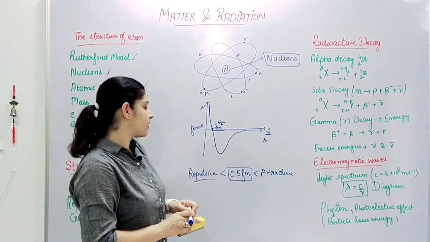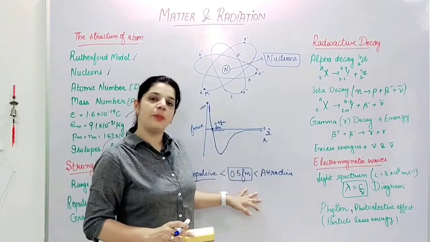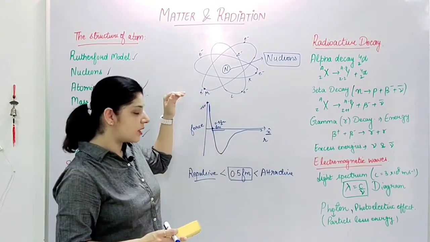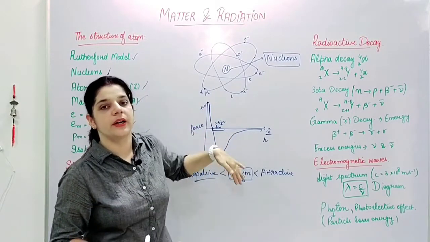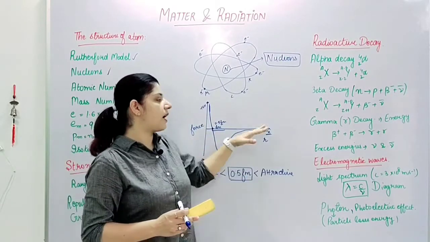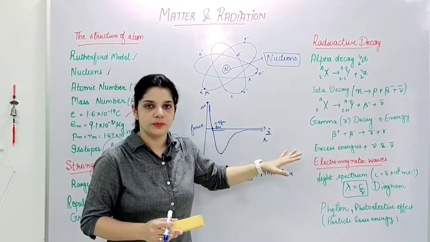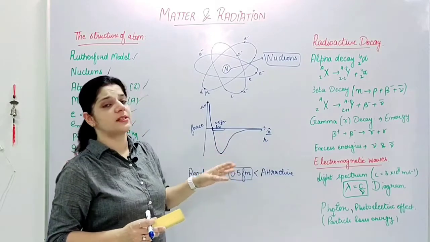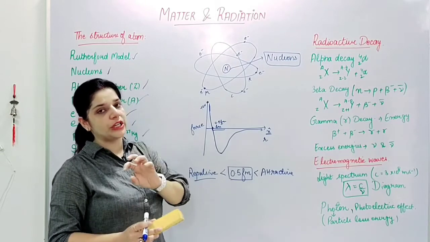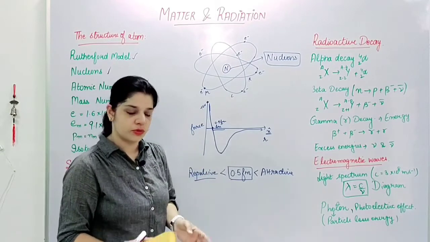Below the 0.5 femtometer point, they start increasing but in a repulsive manner. Above this, they increase in an attractive manner, and when we cross this femtometer range, they just start tending to 0. So these are our short range, or the shortest range, strong nuclear forces.